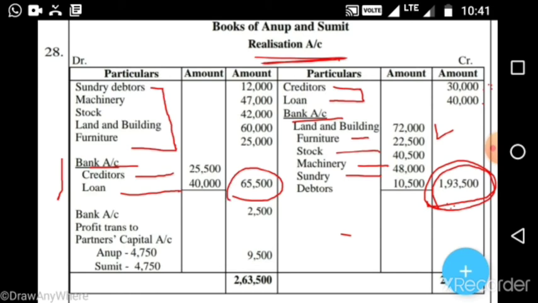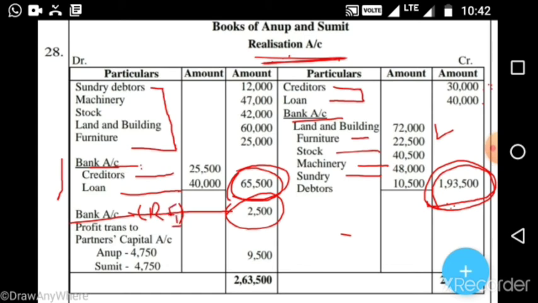So this bank account we write on the realization account debit side, and in the bank account this realization we write on the credit side, with the value 65,500. Next, we also paid realization expenses, which is 2,500. So under it we will write the heading Bank and write this value 2,500. In brackets we can write Realization Expenses.